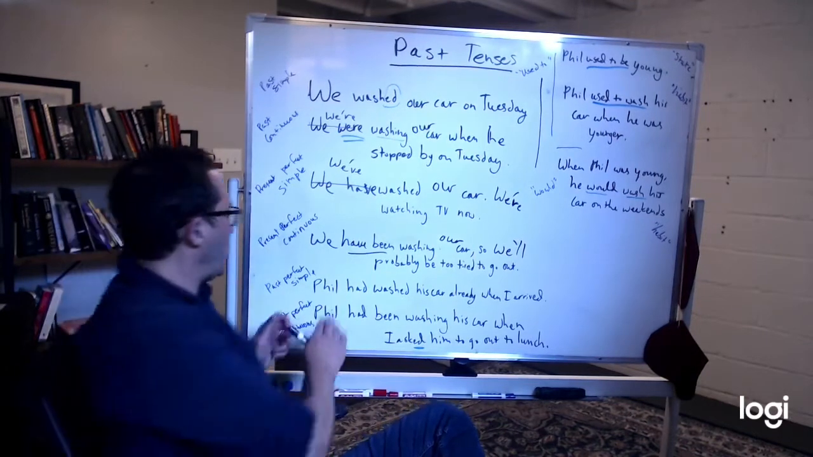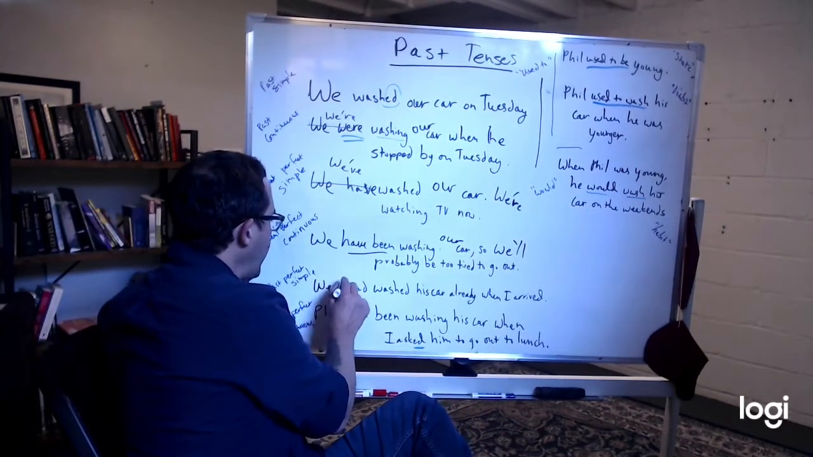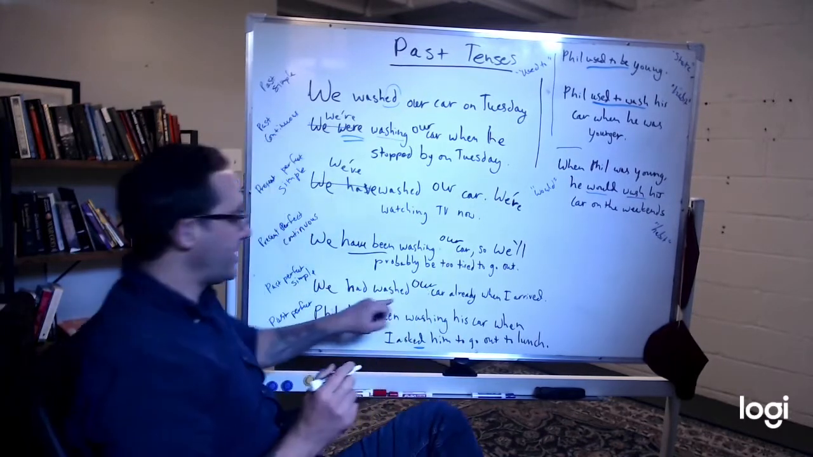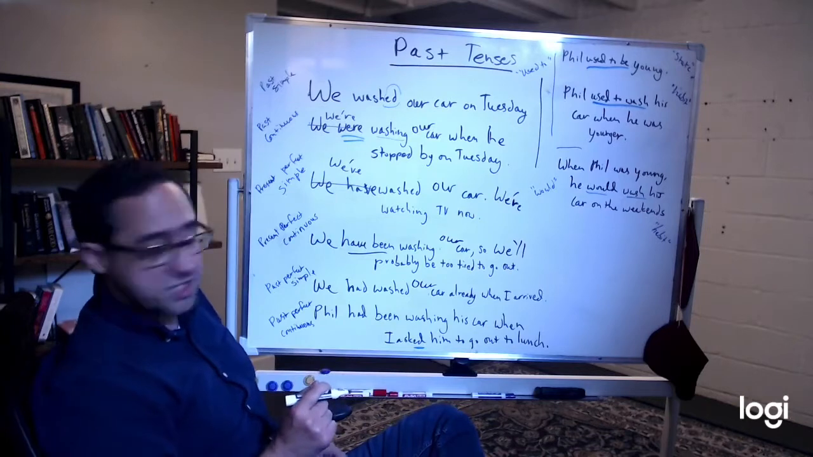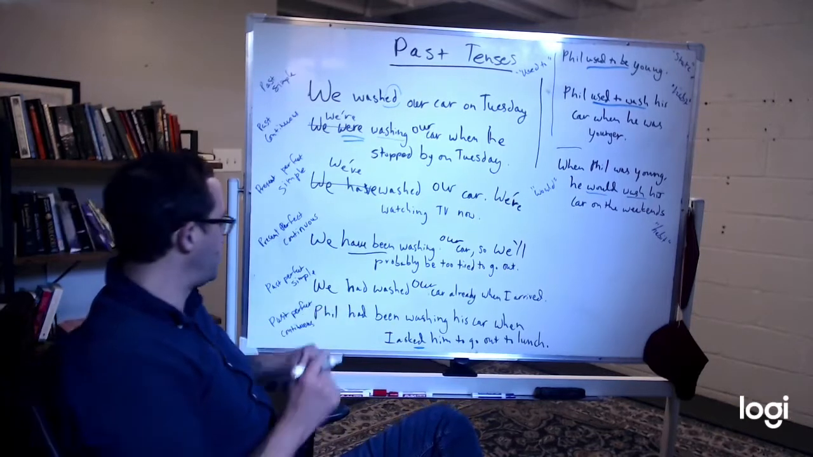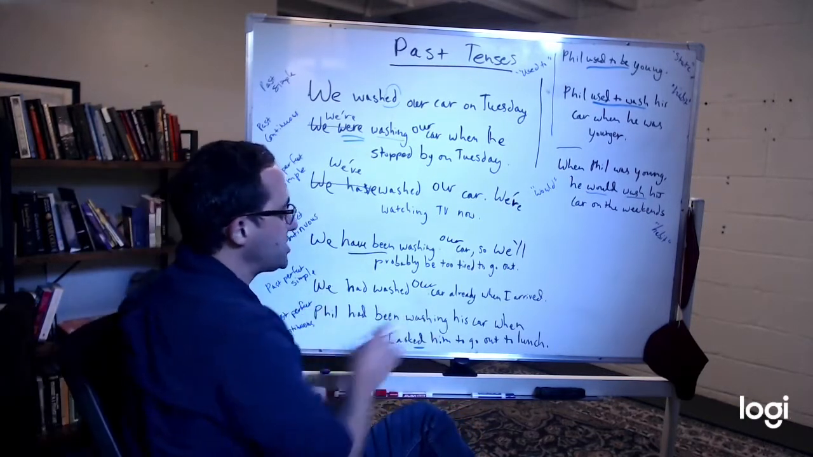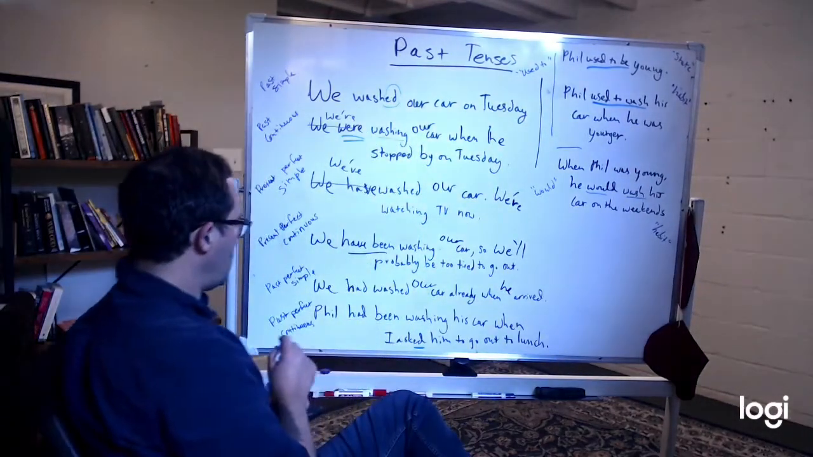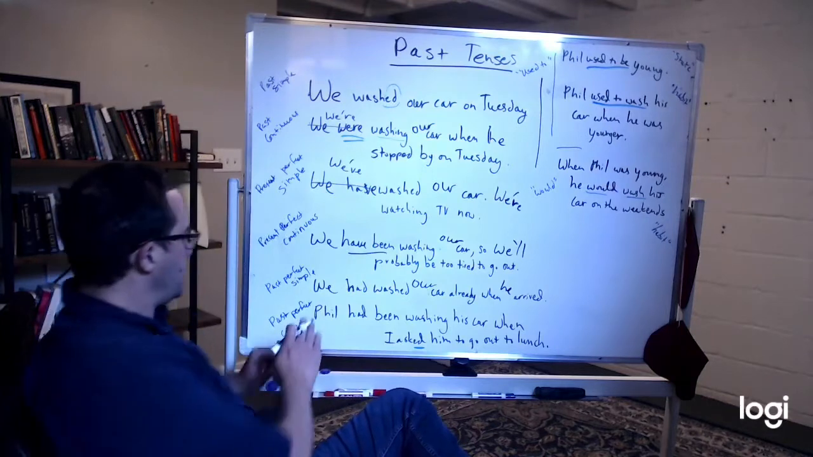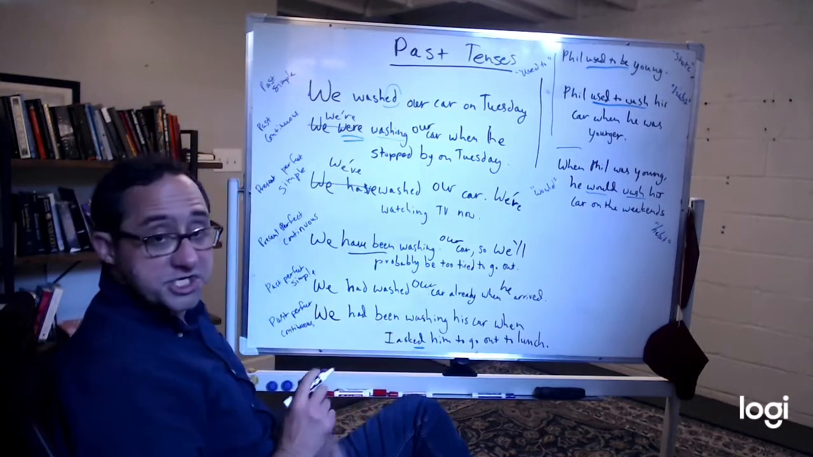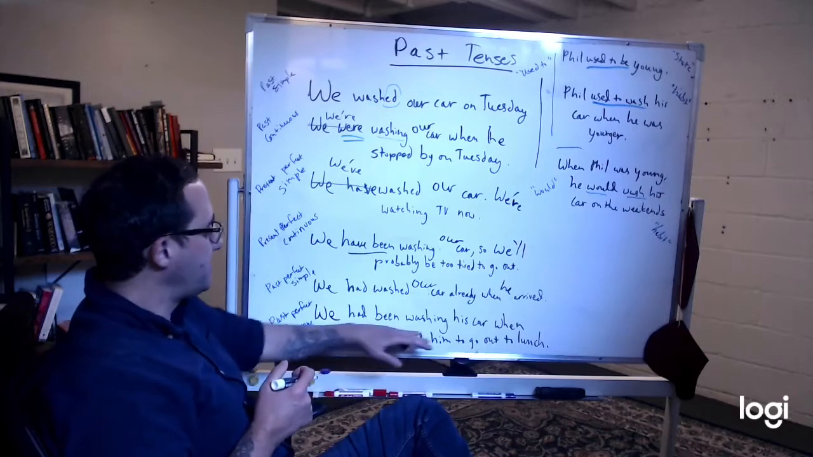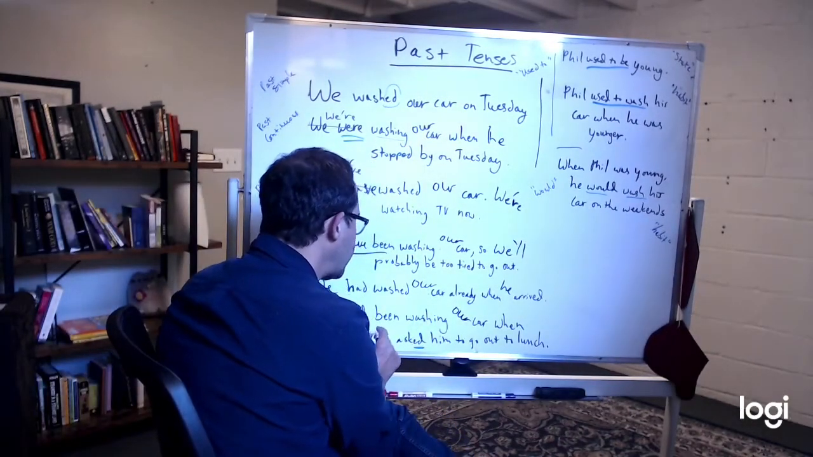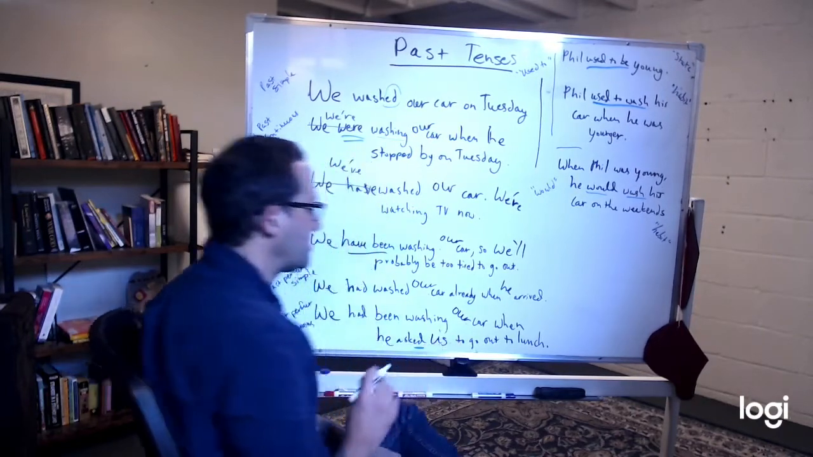Past perfect simple. We had washed our car. Did we change anything here? No. We had washed. He had washed. You had washed. So it's simple for past perfect simple. We had washed our car already when he arrived. Past perfect continuous. We had been washing. Nothing changed, right? We had been washing our car when he asked us to go out to lunch.